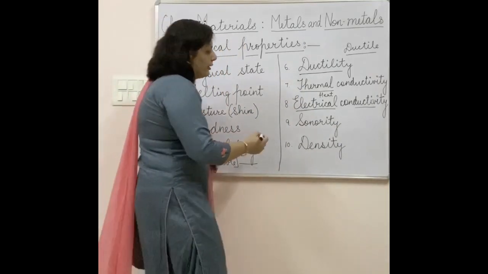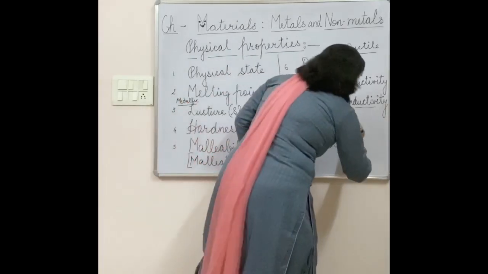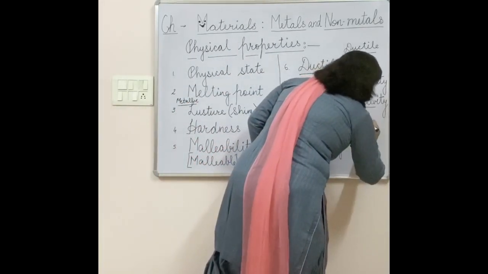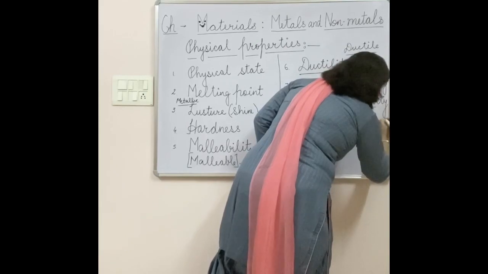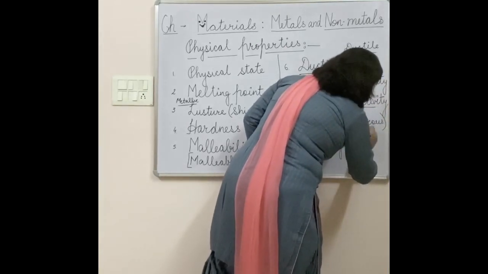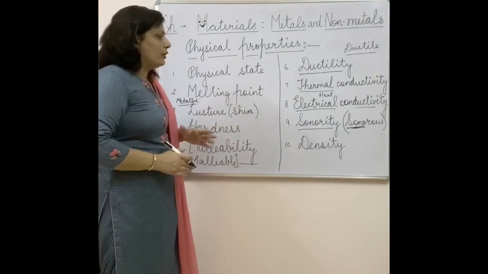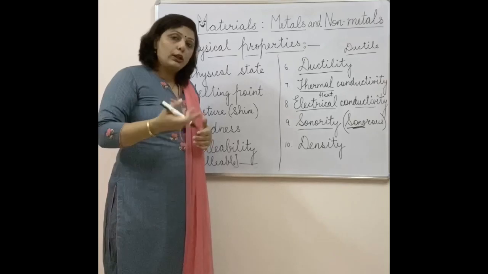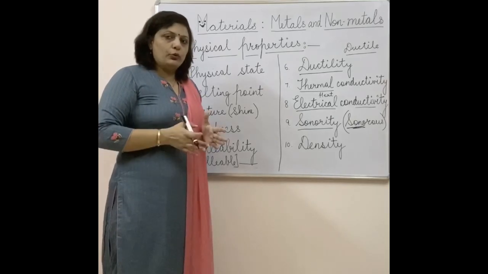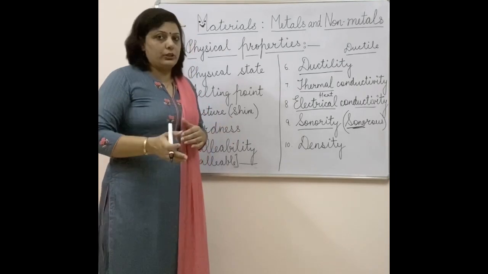Then I have written another new term, that is sonority. The substances which show this property are called sonorous substances. As the term starts with sound, you can get an idea that it is related to sound. Sound is produced by all the elements. Some produce a very soothing sound, some a very harsh sound.